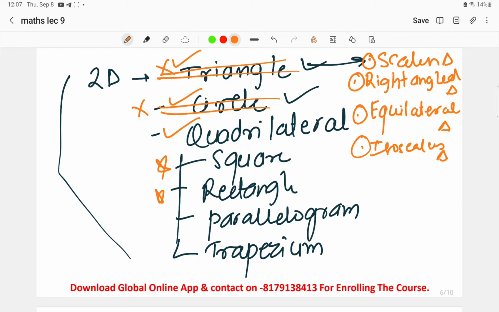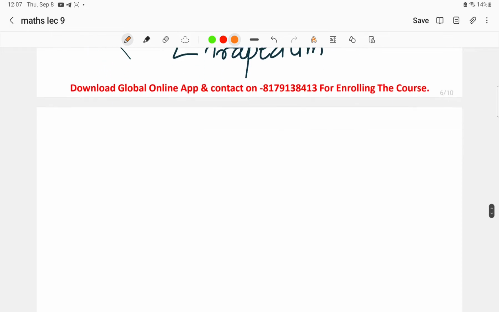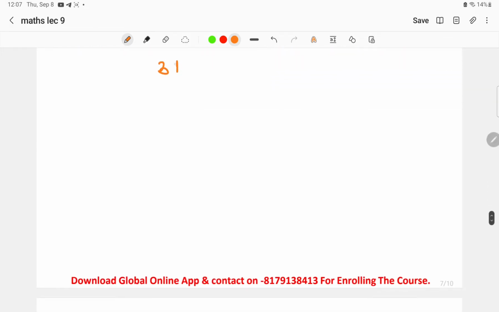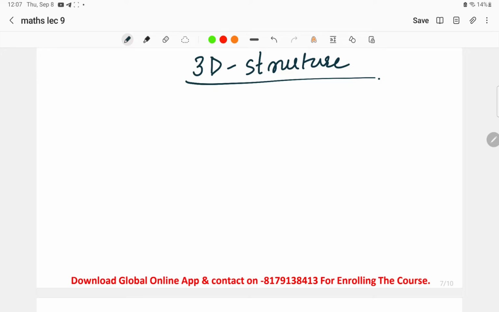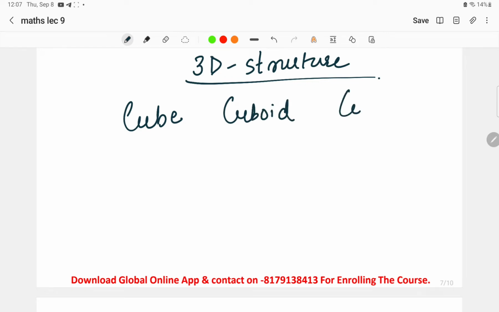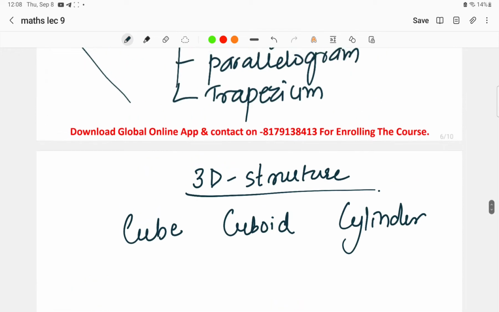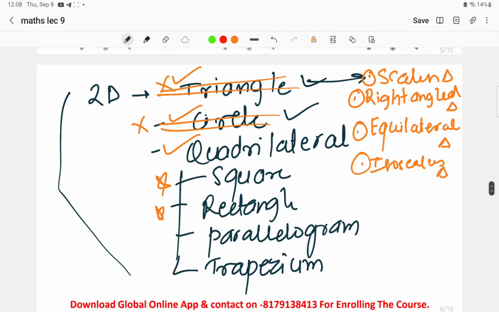Now this is all about the 2D structure. When we go for the 3D structures, you have to just keep in mind the 3 structures: cube, cuboid, and cylinder. These are the 3D structures you have to keep in mind. As I have told you, in case of paper number 1, only square and rectangle from 2D structures have to be prepared mandatorily, because these are the important structures that can be asked in examination.